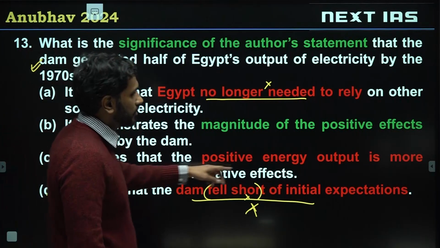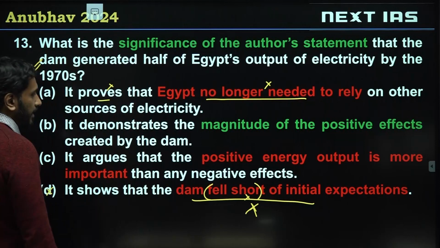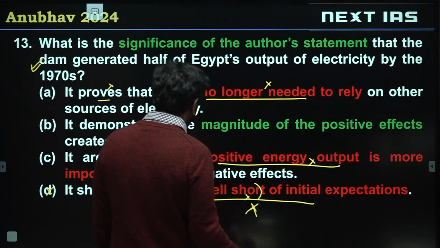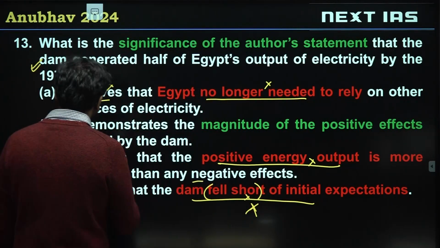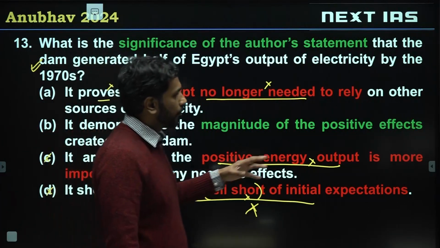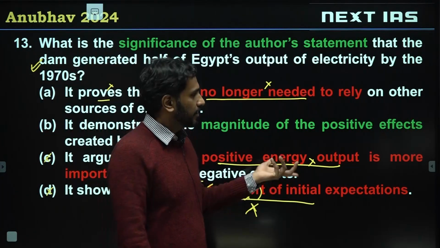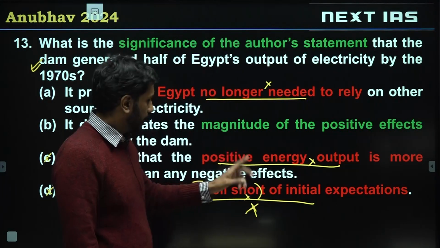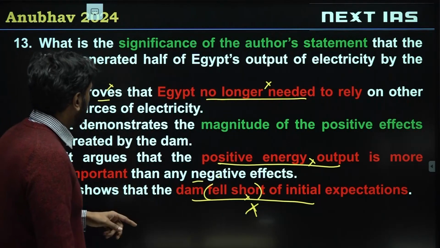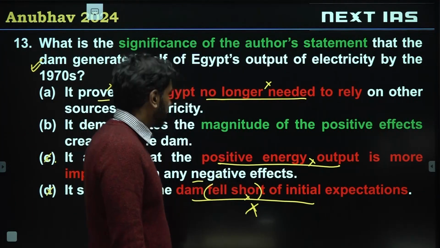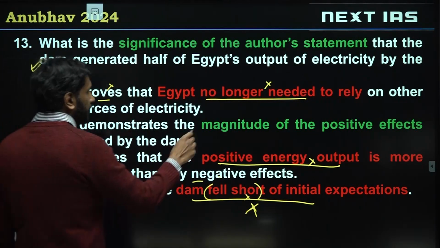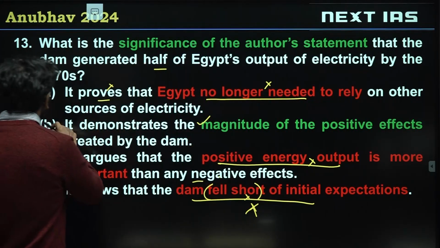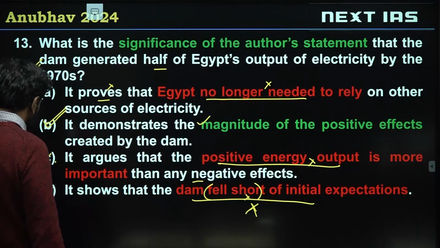C: it argues that the positive energy output is more important than any negative effects. So it argues that only positive energy output is beneficial and the negative effects need not be considered. This is untrue. The author in the end says we don't know if the effects are overall good or bad, but the Aswan Dam should have been built. That doesn't mean the author is exactly saying the negative effects will be ignored, right? So C is invalid. B: it demonstrates the magnitude of the positive effects created by the dam. Half of the power supply came from the dam. Option B is the correct choice for question 13.